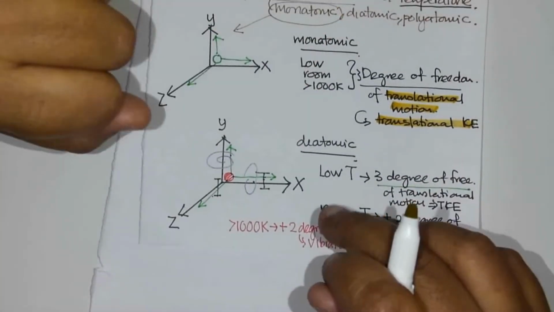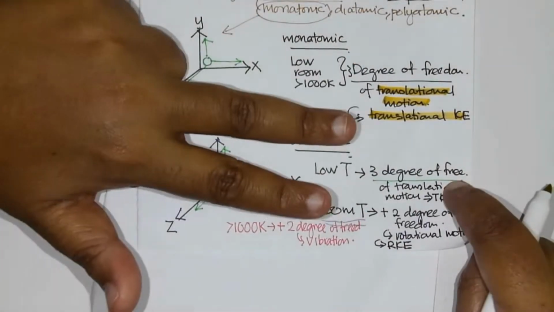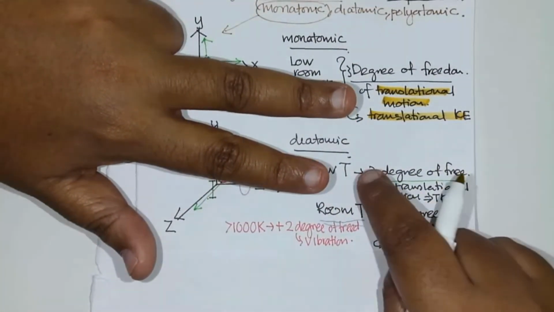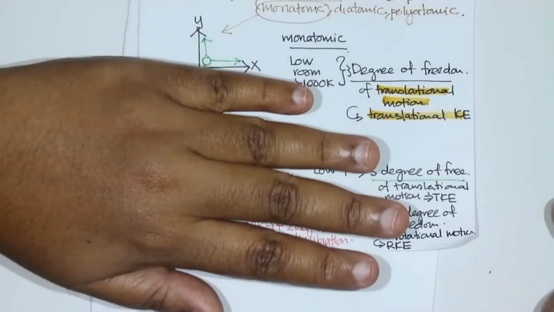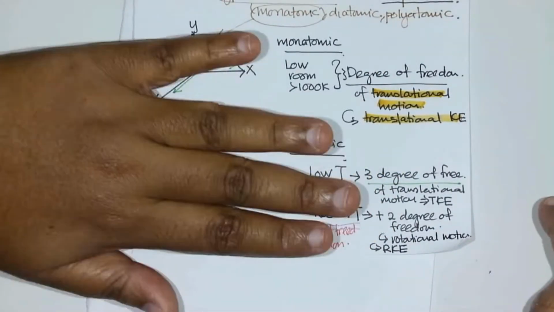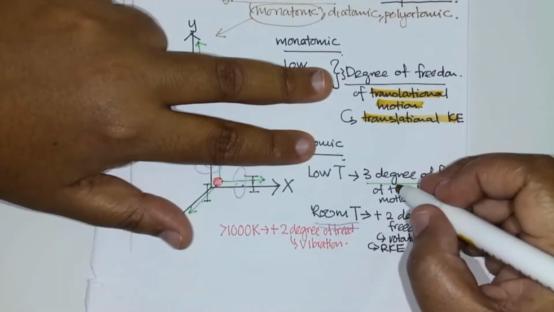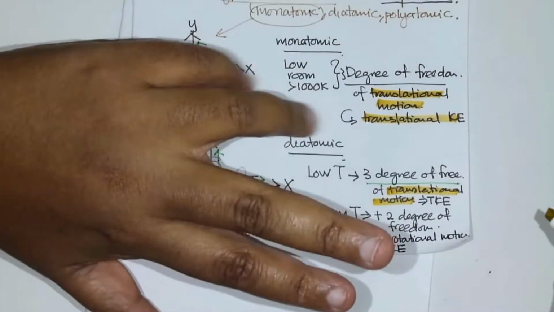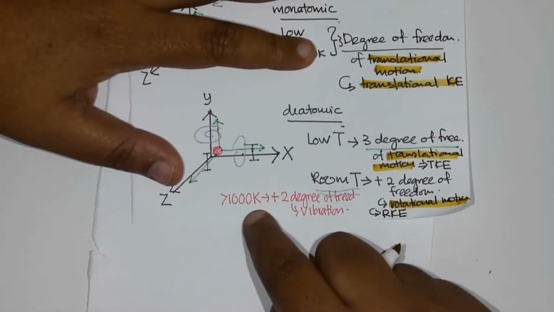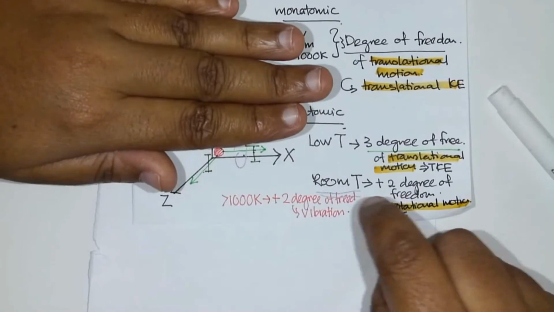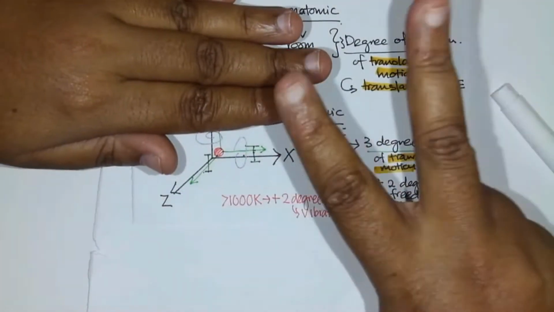Now for diatomic at low temperature, 3 degrees of freedom. Then at room temperature, plus another 2 degrees of freedom, so 5 degrees of freedom, which is 3 translational and 2 rotational. Above 1000 K, plus another 2, so altogether 7 degrees of freedom.